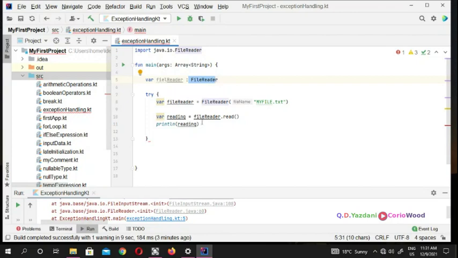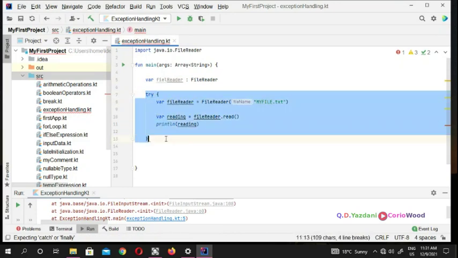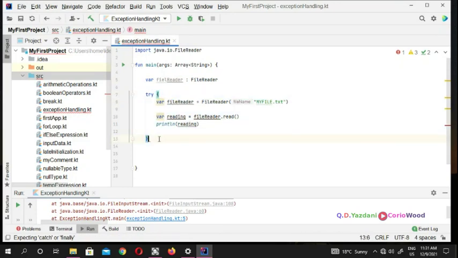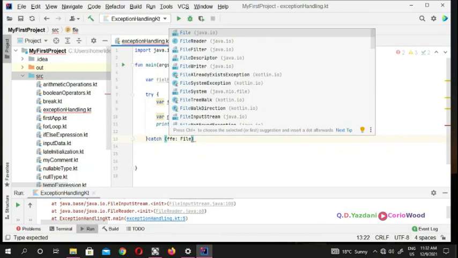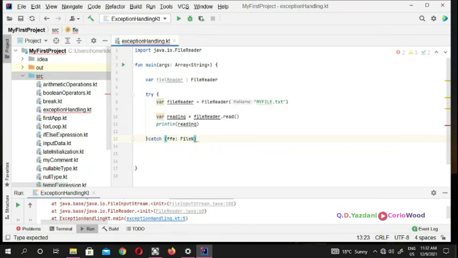Now you notice we're having these red wavy lines here, which means that the try is looking for the catch. So if Kotlin is going to try this, what do you put in the catch? The first one you need to put is file not found. So I'm going to put a FileNotFoundException, FNFE, the type is FileNotFoundException.